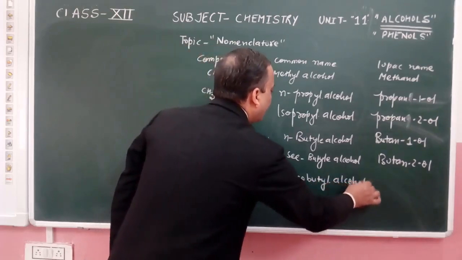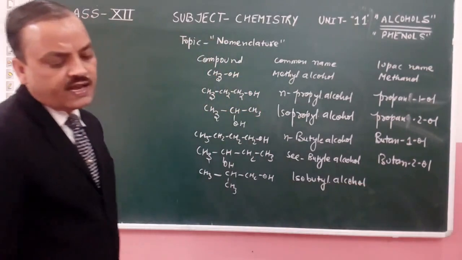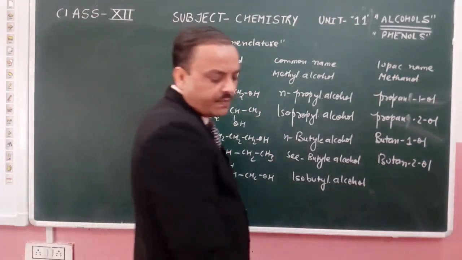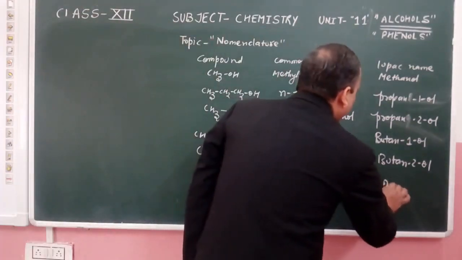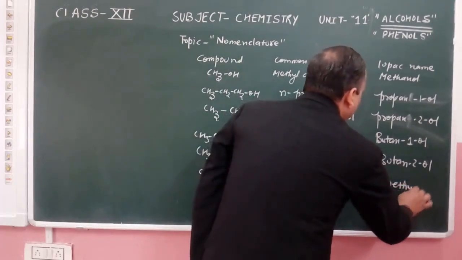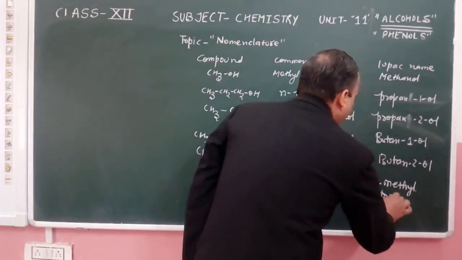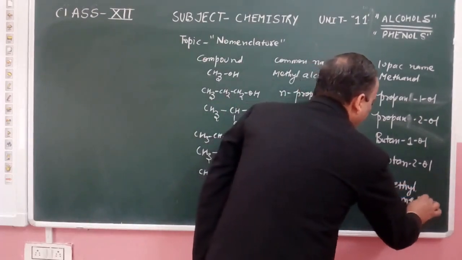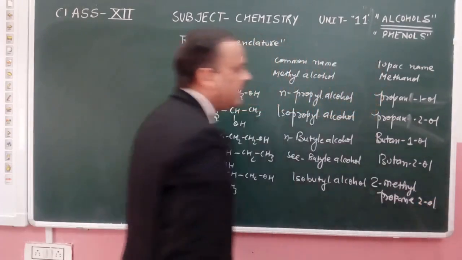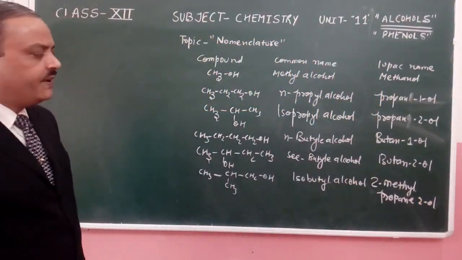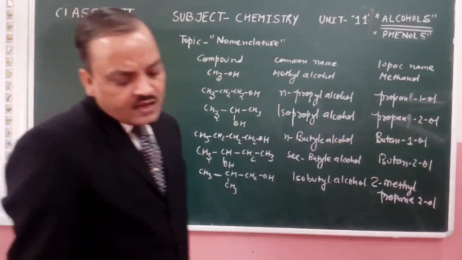The IUPAC name of this particular compound is 2-methylpropan-1-ol.